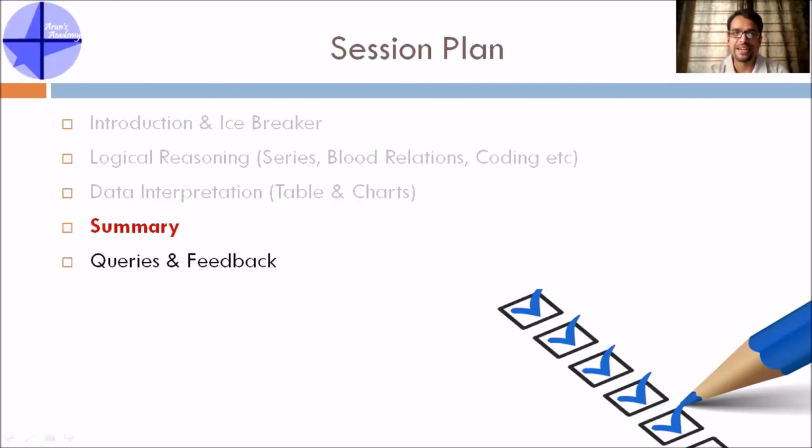Let us now quickly summarize what we learned in this second part of Certified Competitive Exam Ready Candidate. We started with an introduction and icebreaker, in which we solved a puzzle or riddle to understand what logical reasoning is. Then we got into many logical reasoning topics, around 8 to 9 topics, which we have learned in this session. And then we got into data interpretation: how data is represented in tables and charts, and what kind of questions are asked. Now with that, we come to the end of part 2.